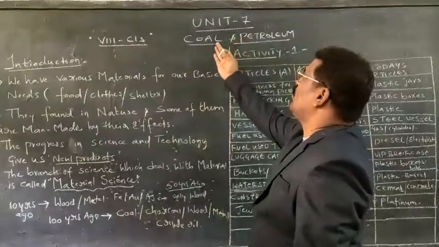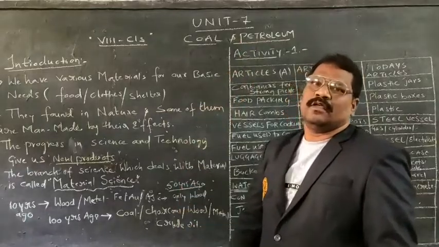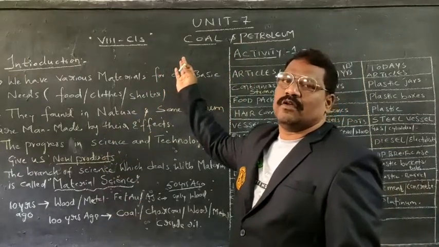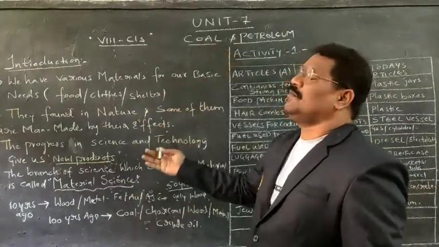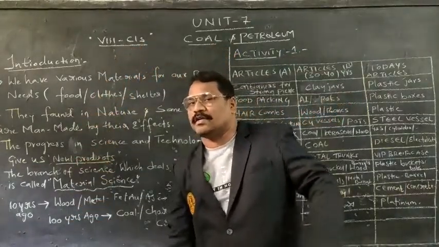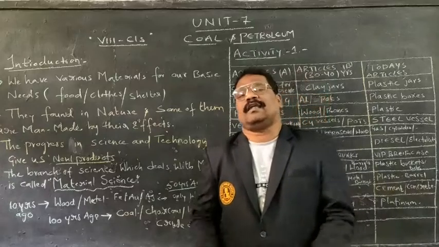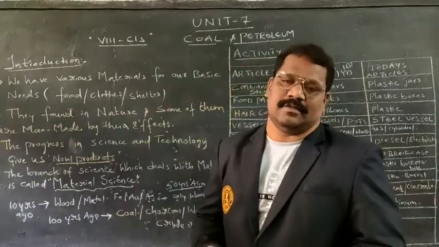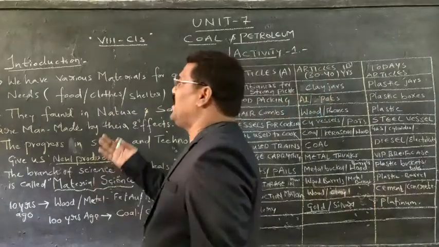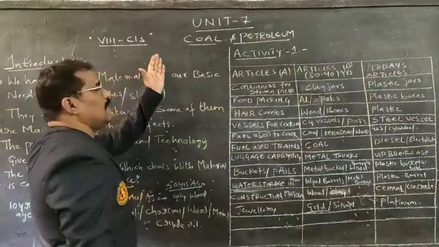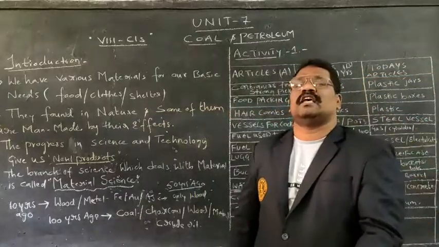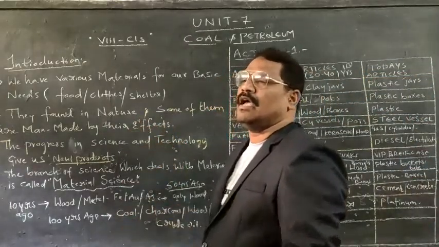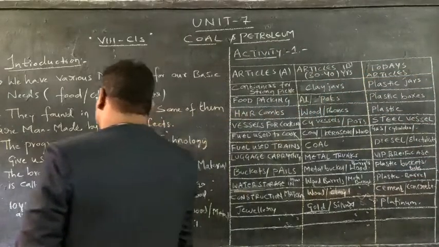These products, coal and petroleum, are exhaustible sources. Before going into this particular term, let me go with a general introduction. The science which deals with materials, we have different types of materials, natural material as well as artificial material. The science which deals with material is called material science.